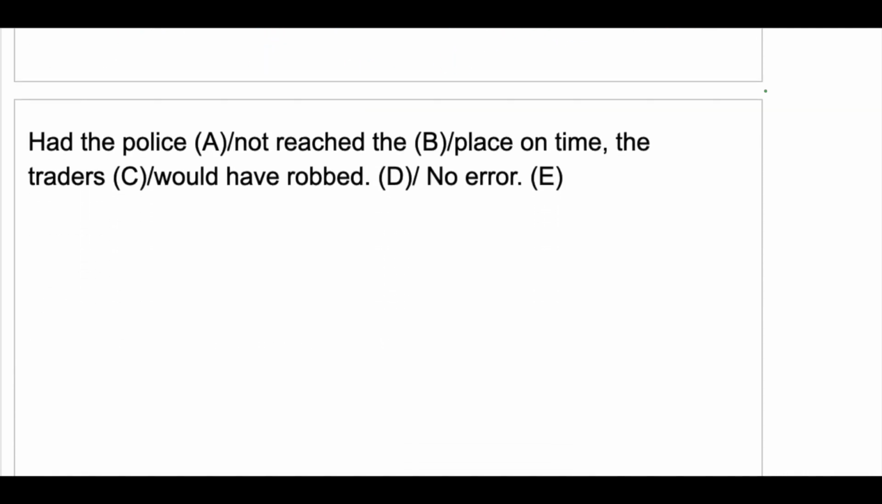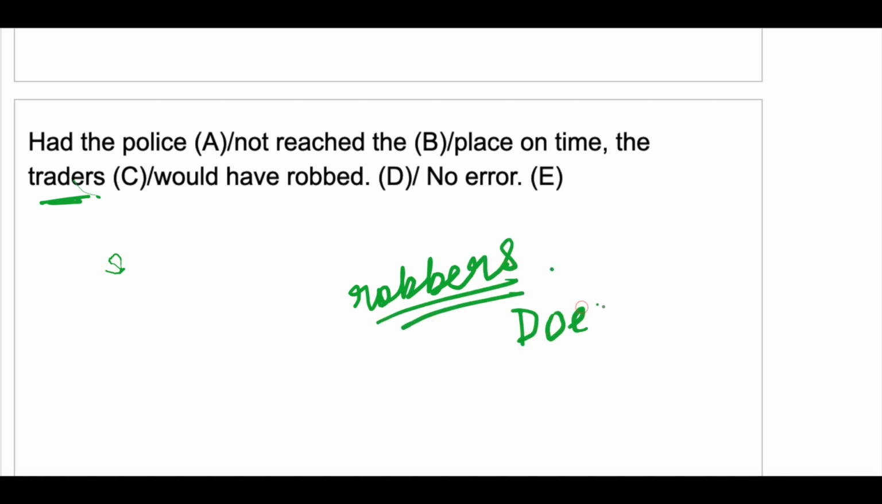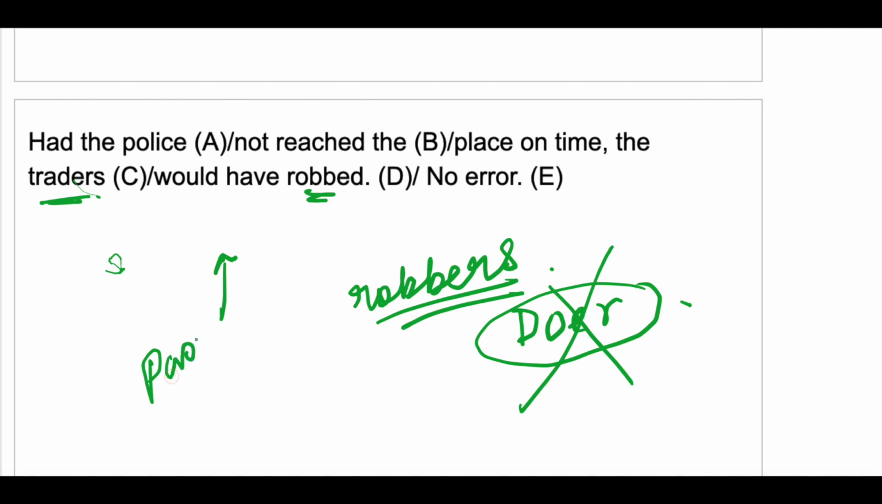Next, "had the police not reached the place on time, the traders would have robbed." Now "the traders would have robbed" means what? The traders are the robbers, but that is not the case. The traders are not the robbers. The robbers would have robbed the traders, right? So the robbers are the doer of this activity, robbed, and the doer is missing. So this sentence is in passive voice. So had the police not reached the place on time, the traders would have been robbed.